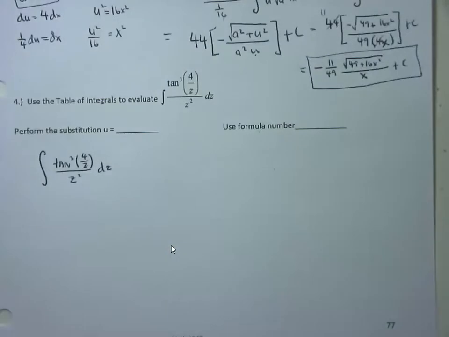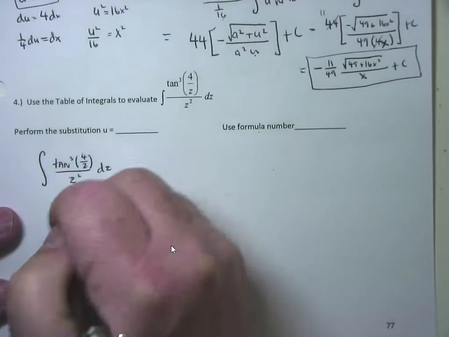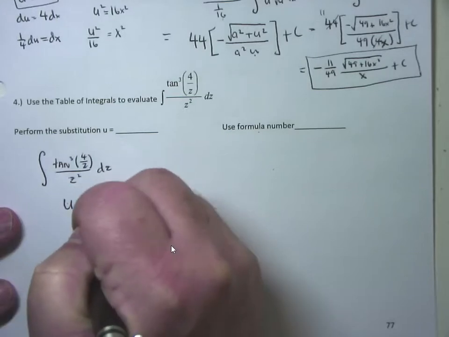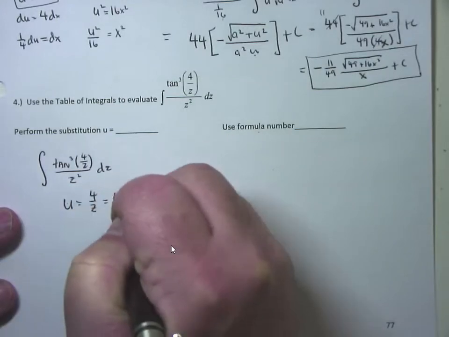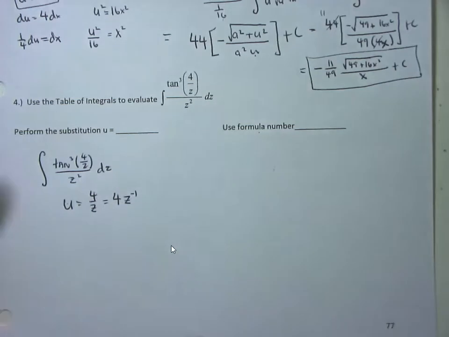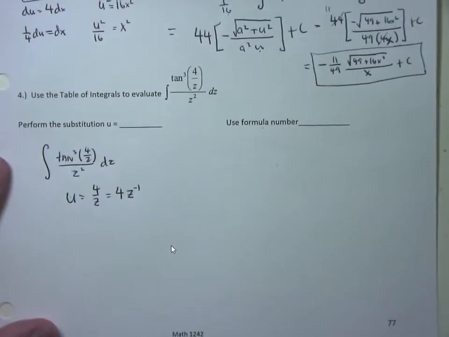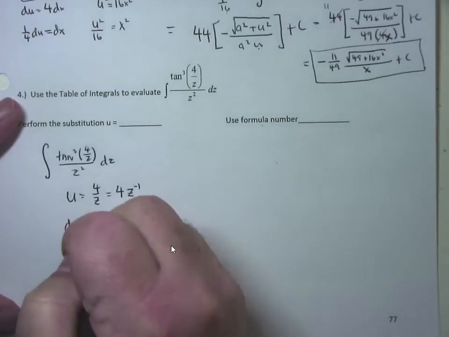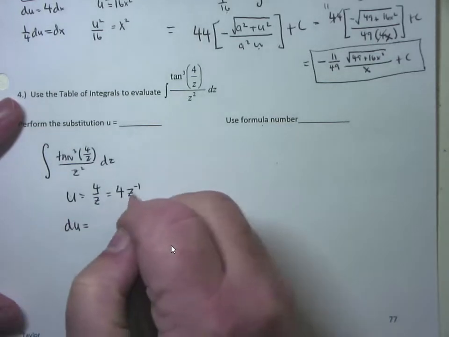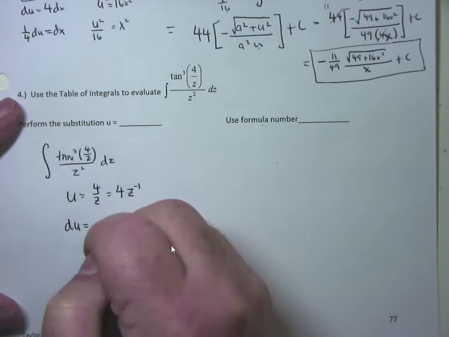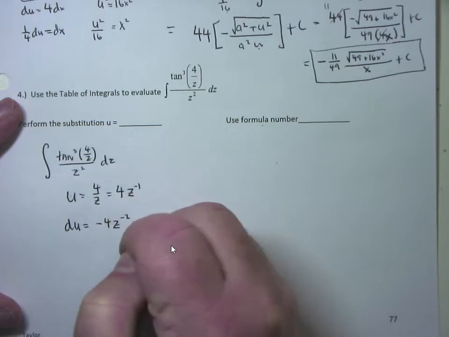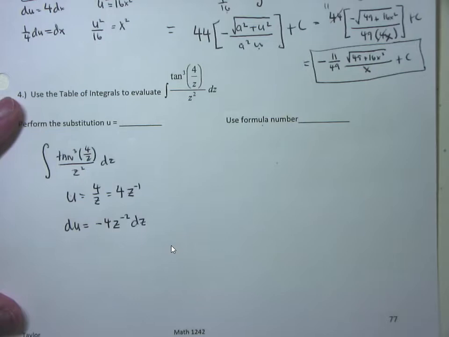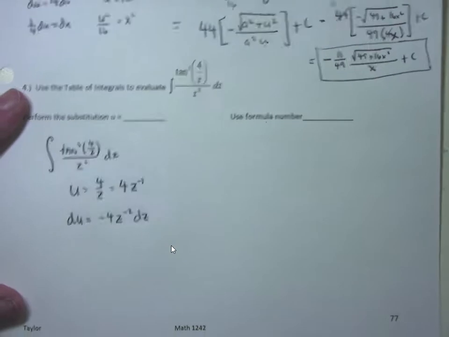So for this one, it's pretty obvious. You're going to let u equal to what? 4 divided by z, which is the same thing as 4z to the negative 1. Because with trig problems, u is the angle on the trig. But it's u substitution, so you've got to do du. What's the derivative of 4z to the negative 1? This is going to be negative 4z to the negative 2 dz. Does that make sense?